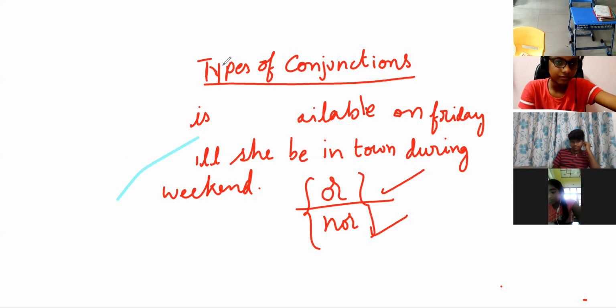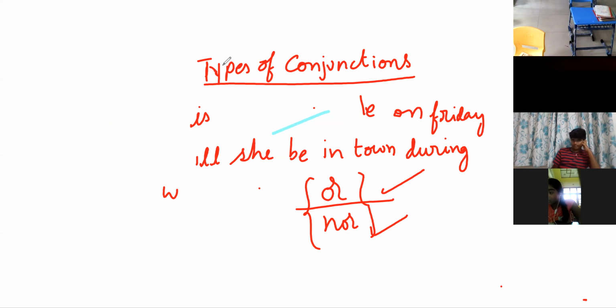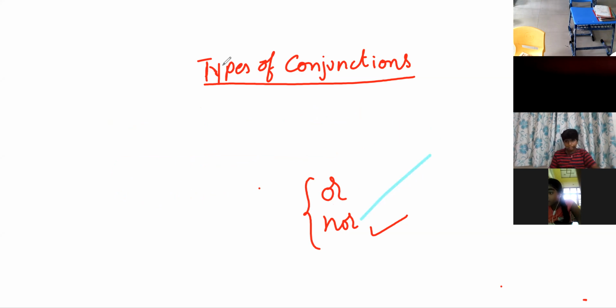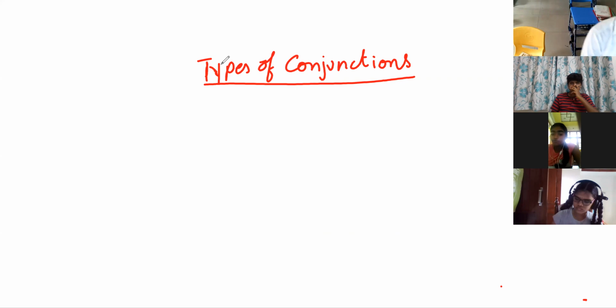Clear? Now, keep the heading correlative conjunctions, all of you. Correlative conjunctions. So, what are the correlative conjunctions? Sir, they are always in pairs. Yes, very good.